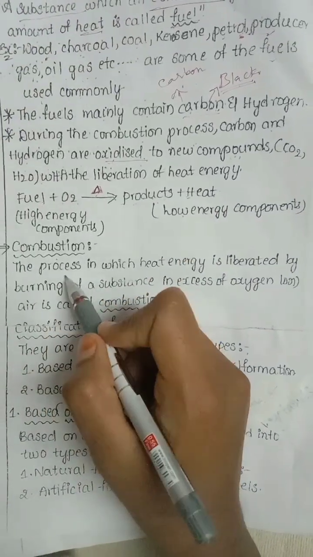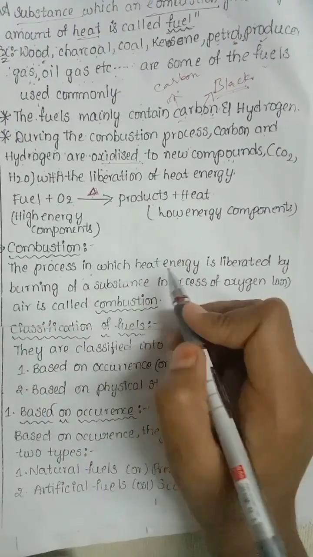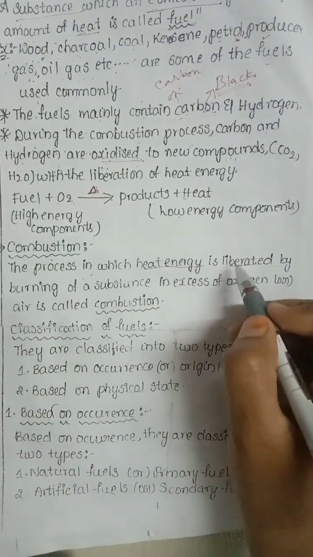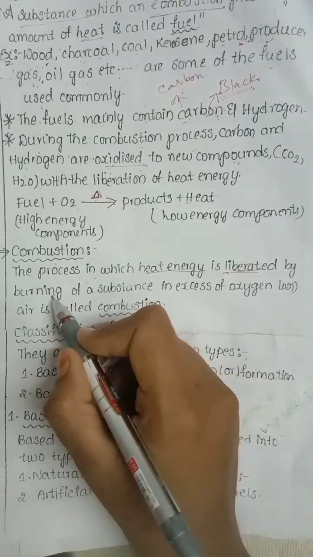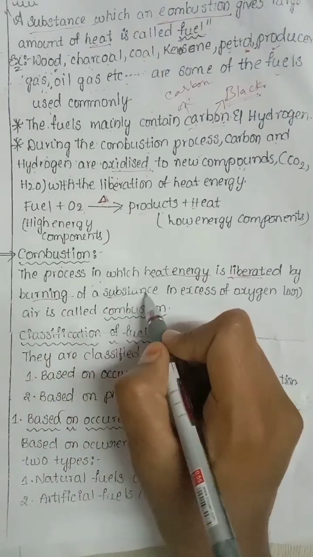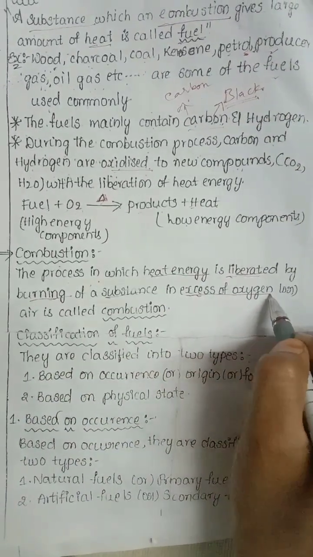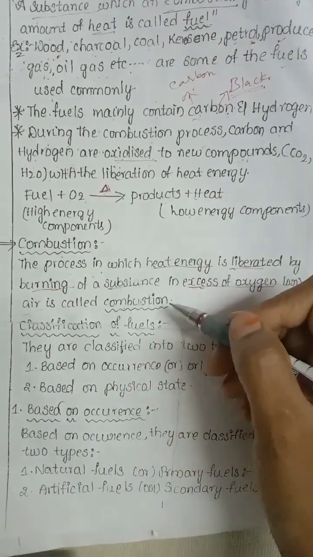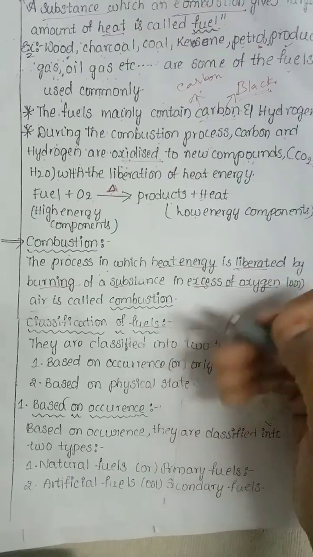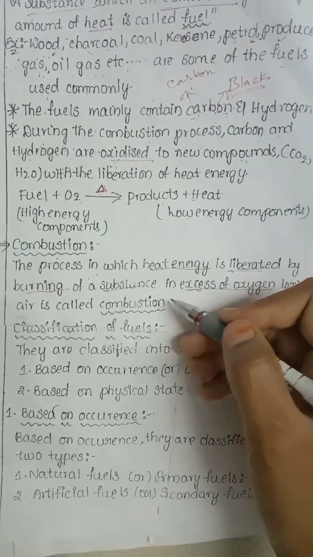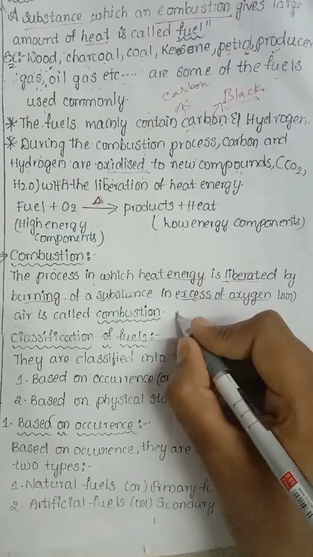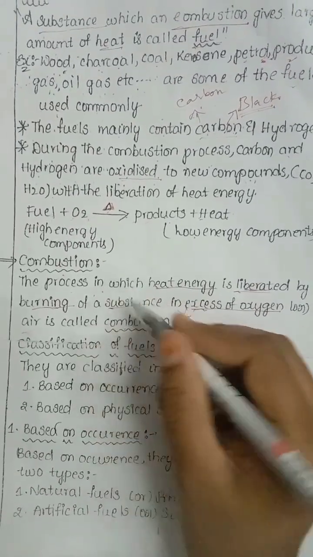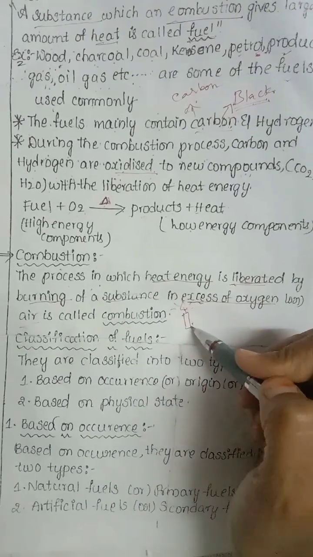Another topic is combustion. It is a process in which heat energy is liberated. Liberated is nothing but produced, getting out. By burning or heating a substance with an excess of oxygen or air, the process is known as combustion. For example, a candle is an example of combustion. When heat is applied to a candle, it starts to light, which is known as combustion.